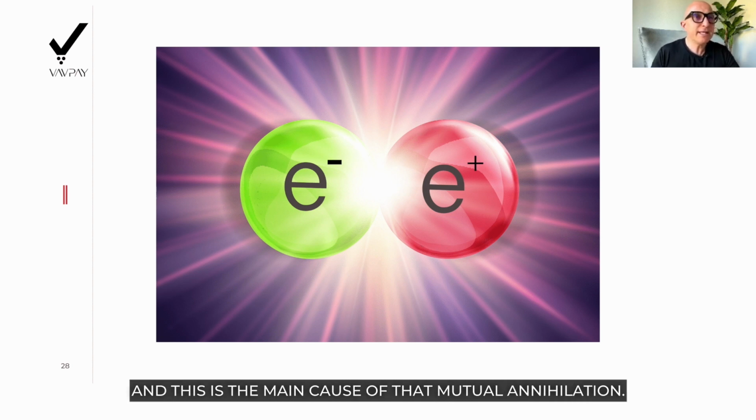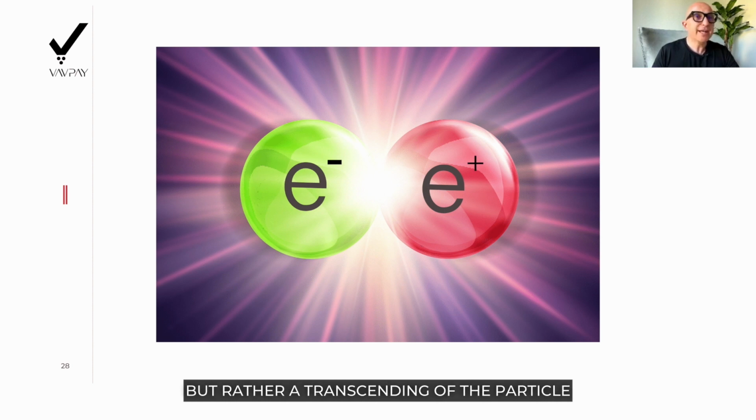And that is the main cause of that mutual annihilation. The result is not, however, annihilation and chaos, but rather a transcending of the particle from its illusionary time, space, and motion interface reality to the true world, wave realm. The explosion is the demise and removal of another packet of illusionary reality.